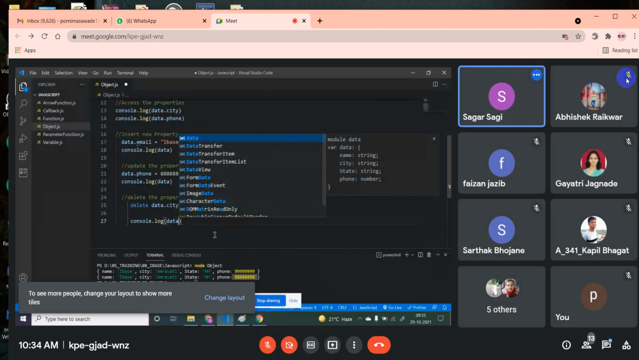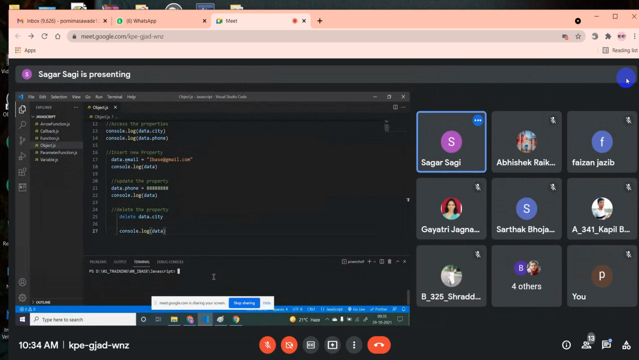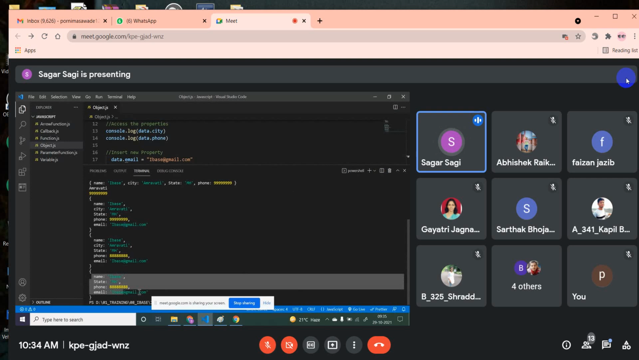Console.log data. Now if I save it and clear, so many consoles we will get. Let me drag this up and execute it. Now if you go to the final one, this is our final object. Here you can see CT is not present. In all these objects CT is present, but in the last console, CT is not present because we have deleted it. This is how we delete some data and insert some data.